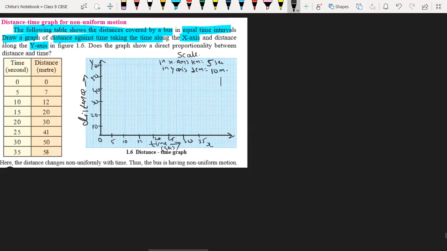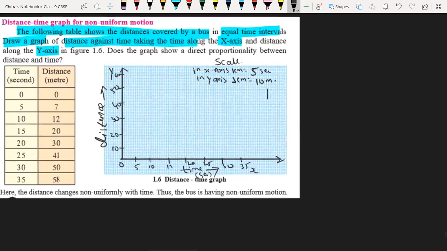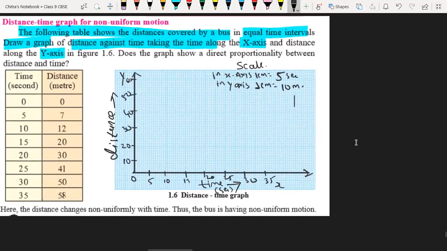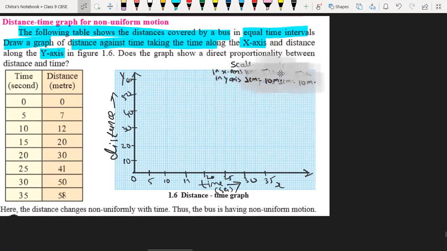Let me zoom in a little. Now we have to draw the graph. For the first point, we have the coordinates 0 and 0, so that point will come over here. Then we have 5 and 7. 5 is on the x-axis and 7 is just below the 10.